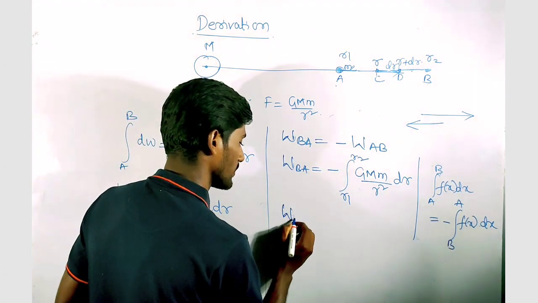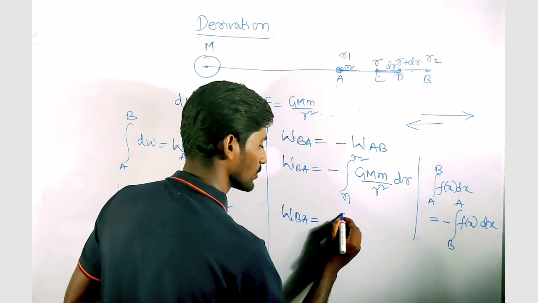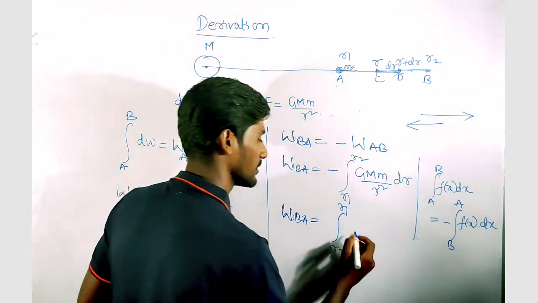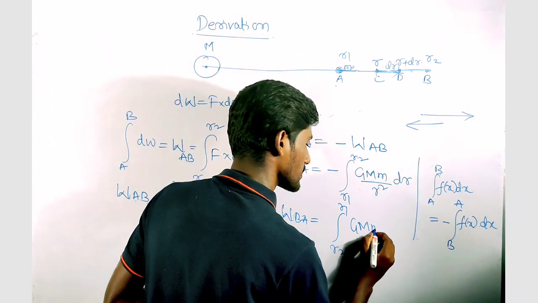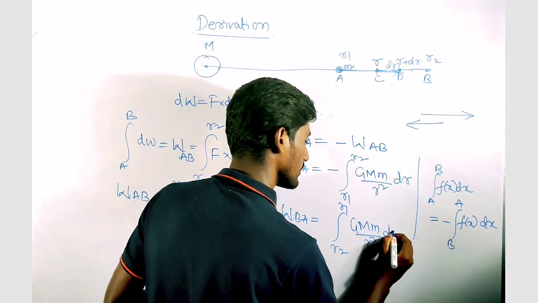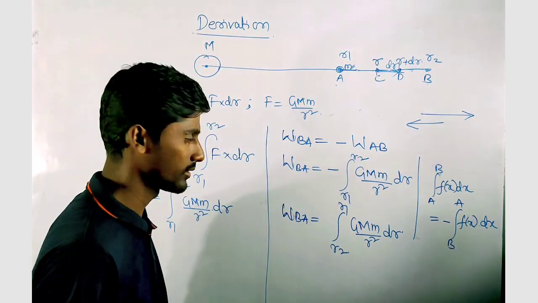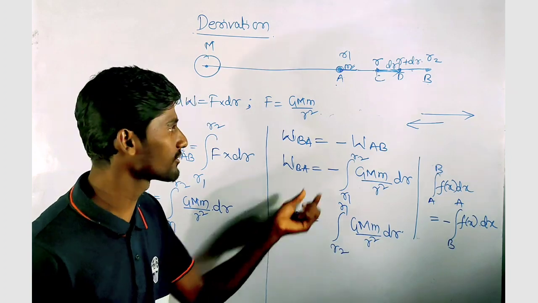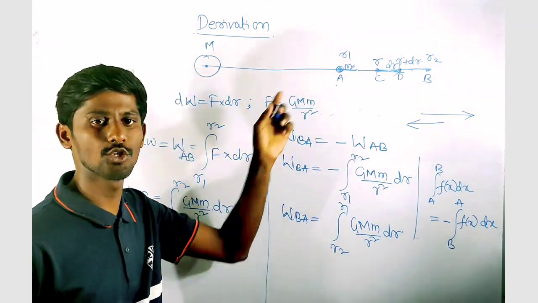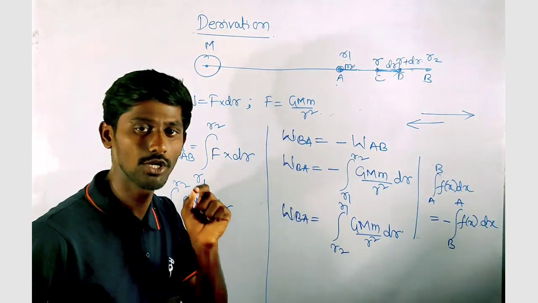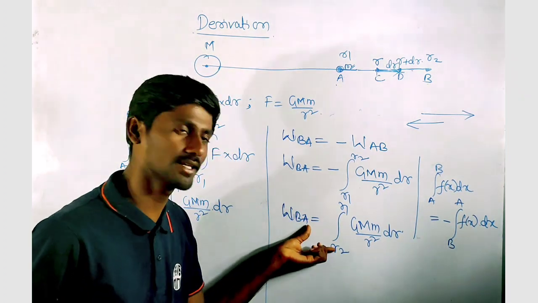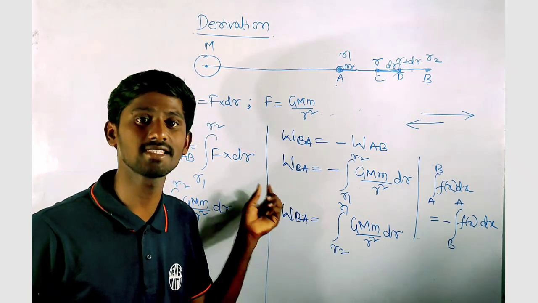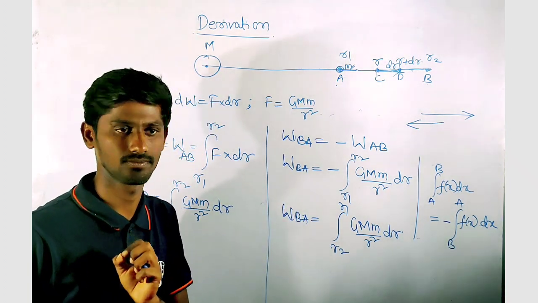So then W_BA is equal to the integral from R2 to R1. I have changed the limits, G M small m by r square dr, right? So this is the total work done to displace the same particle from point B to point A using the external force. You need to remember, this is not by the gravitational force, but it is the external force that is equal to the gravitational force, right?